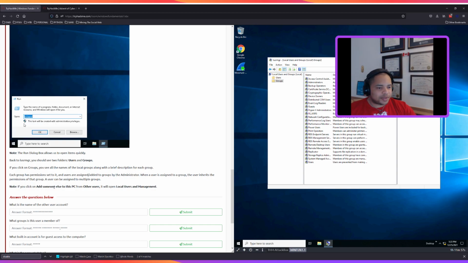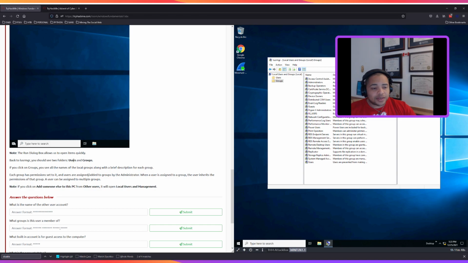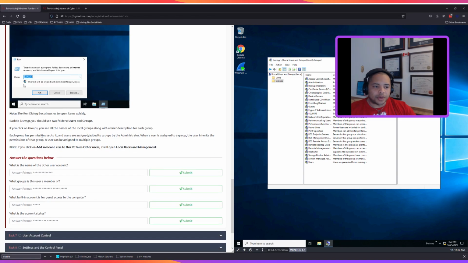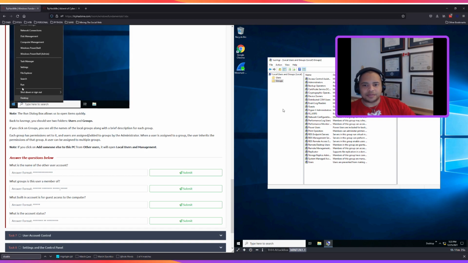Each group has permissions set to it and users are added to groups by the administrator. When a user is assigned to a group, the user inherits the permissions of that group. A user can be assigned to multiple groups. Note: if you click on add someone else to this PC from other users, it will open local users and group management. All right, dope. What is the name of the other user account?